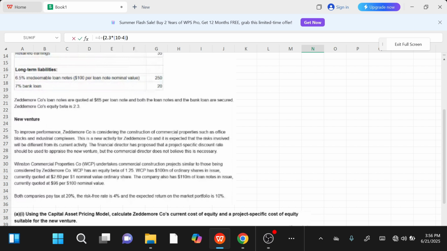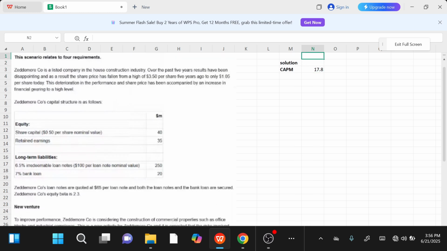So 4 plus 2.3, the equity beta, times the return from the market, which was 10%, minus the risk-free return, which is 4%. So this is the formula that we use to calculate our cost of equity using the CAPM method, right? So now I'm just going to press enter, and you guys can see that I have 17.8%. So 17.8% is my current cost of equity, okay?